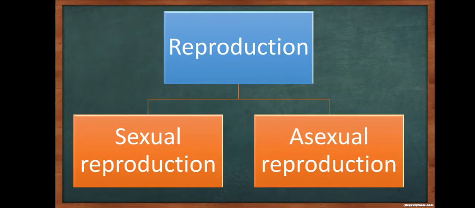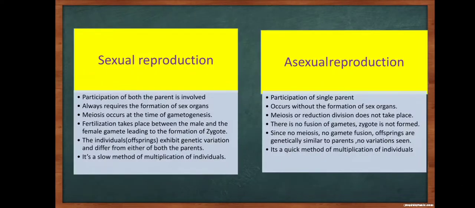So, there are two types of reproduction. One is sexual reproduction, the other asexual reproduction. So, the difference is between sexual reproduction and asexual reproduction. In sexual reproduction, the participation of both the parents is involved, male and female. It always requires the formation of the sex organs. Coming to asexual reproduction, the participation of a single parent is seen, and it occurs without the formation of the sex organs.